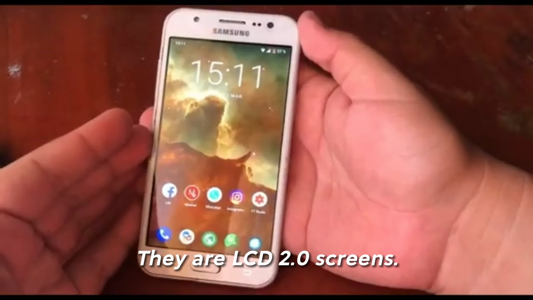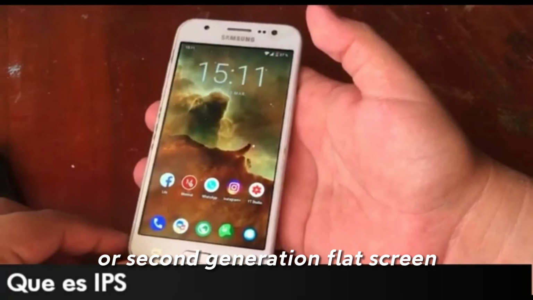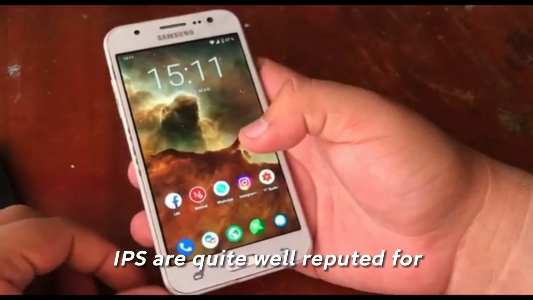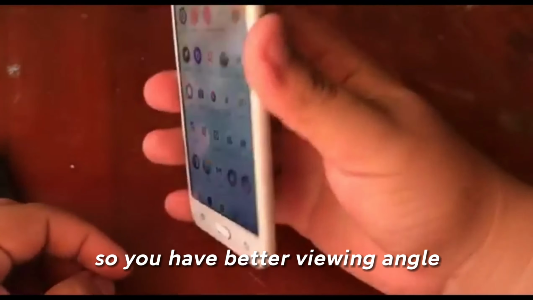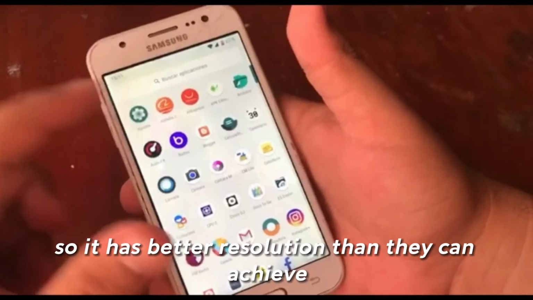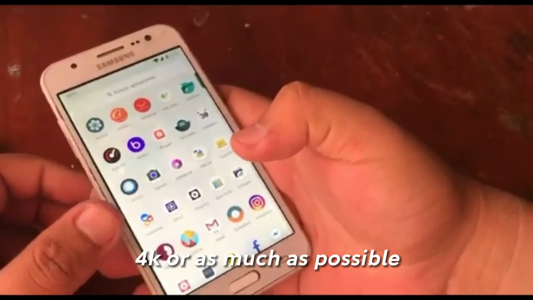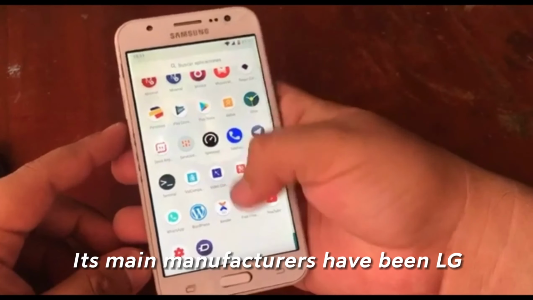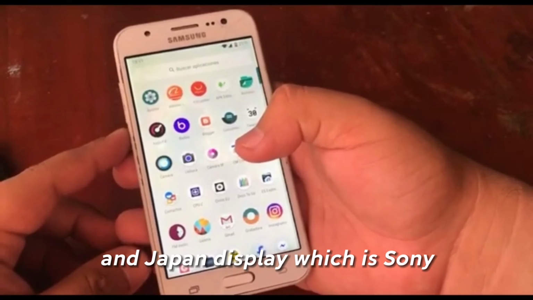They are LCD 2.0 screens, or second generation flat screen. IPS are quite well reputed for having better viewing angle. And apart from that, they have better resolution and can achieve 4K or as much as possible. Its main manufacturers have been LG and Japan Display, which is Sony.